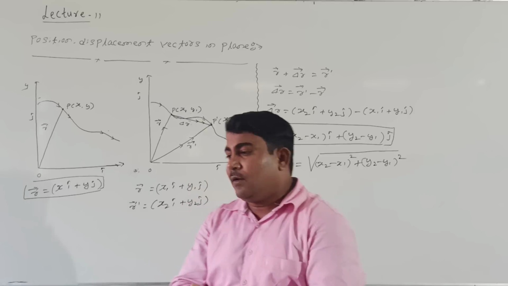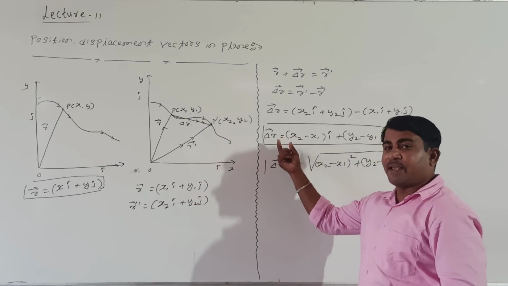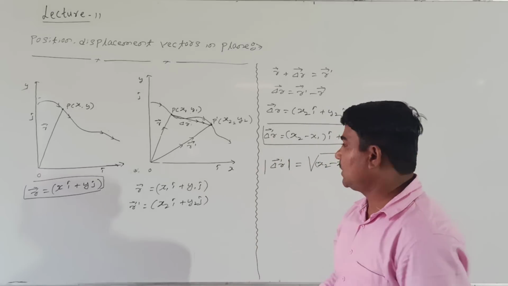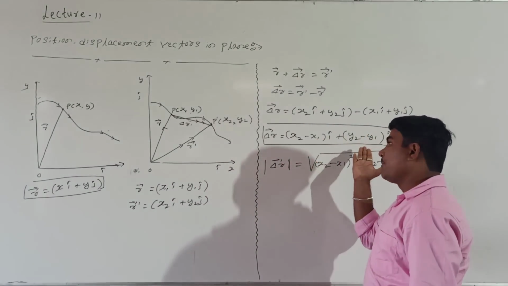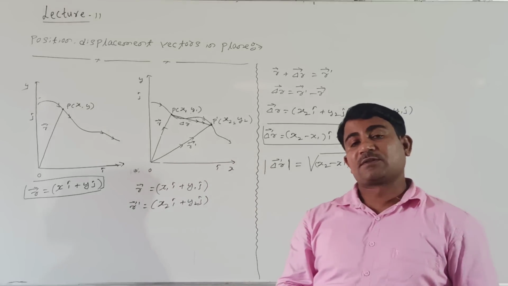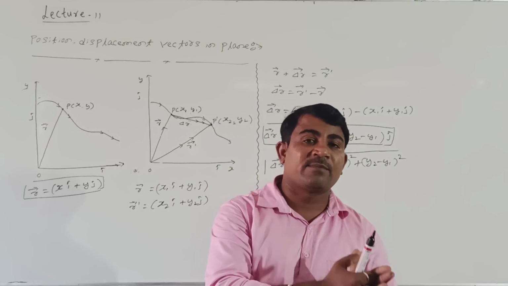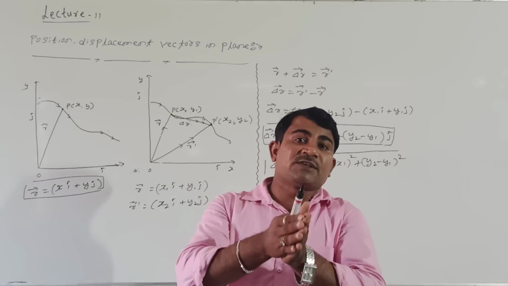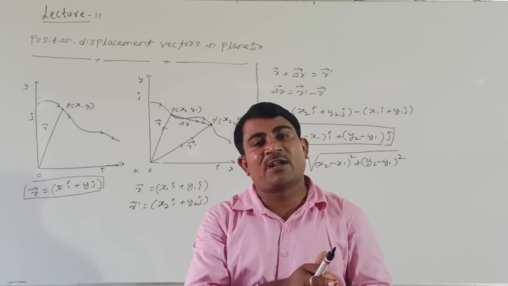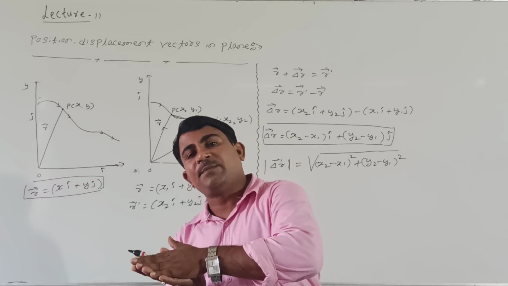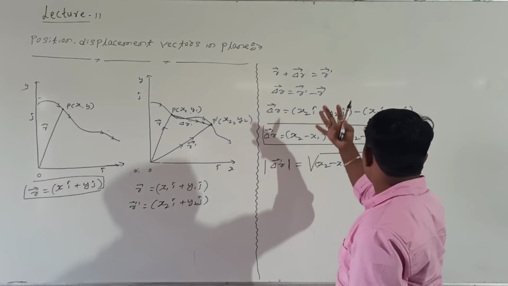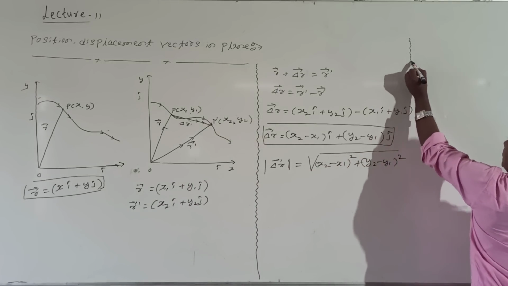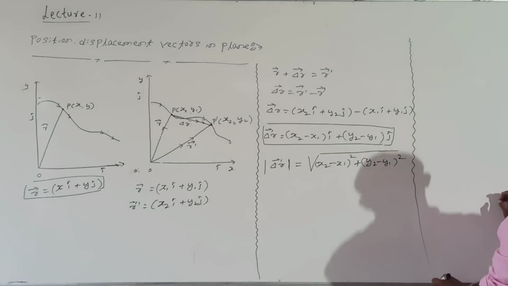In motion in a plane, displacement, velocity and acceleration each have two components. One component is along the x-axis and the second component is along the y-axis. This is concerned with the displacement of the given body. Now we will see how the velocity of the body can be represented in case of motion in a plane. How to represent the velocity of the body here?